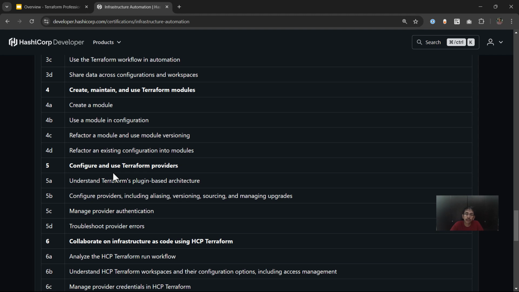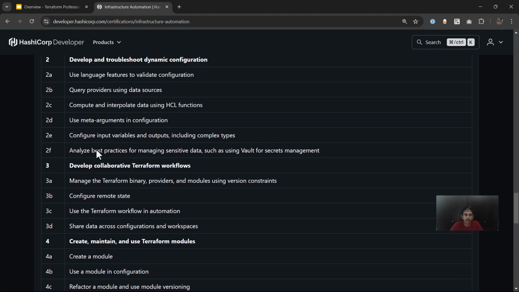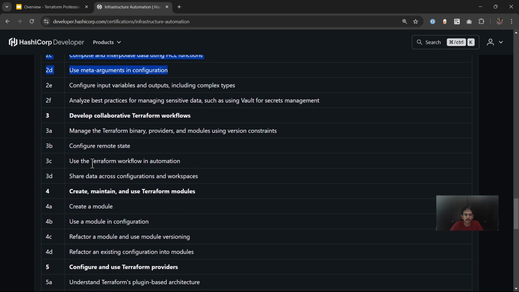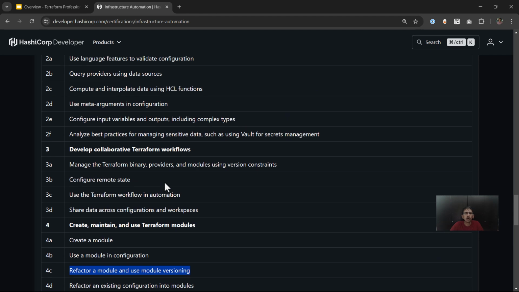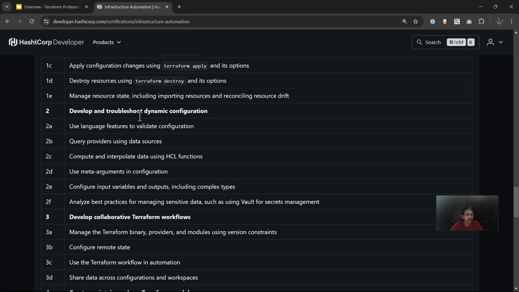So you might have to deploy resources in Azure. You might have to import the resources from Azure, fix some production level issues as part of the challenge, and so on. However, the main set of concepts, for example, using a module in configuration, refactoring the module, everything will remain the same. Only the practical part of implementation will change based on the cloud provider that HashiCorp releases support for.